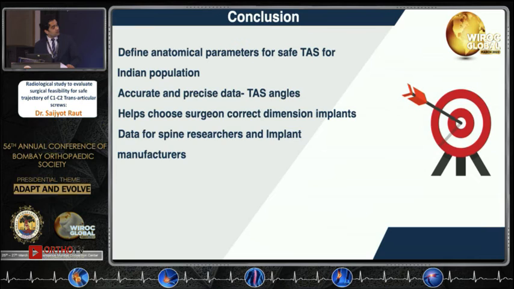So what we conclude is, we defined anatomical parameters for a safe trans-articular screw for the Indian population. Accurate and precise data for trans-articular screw angles were also given. It helps surgeons choose correct dimension implants, and it is also data for spinal researchers and implant manufacturers.